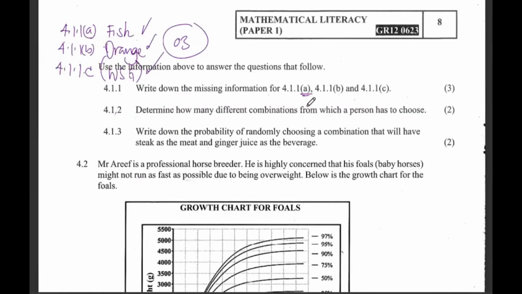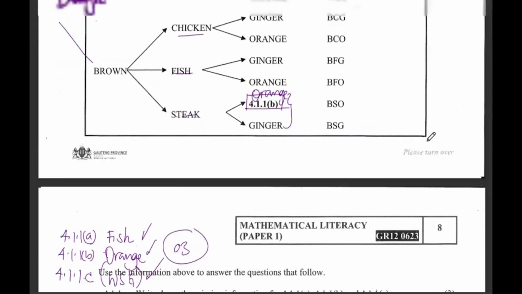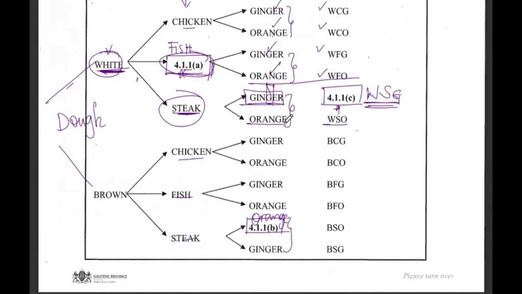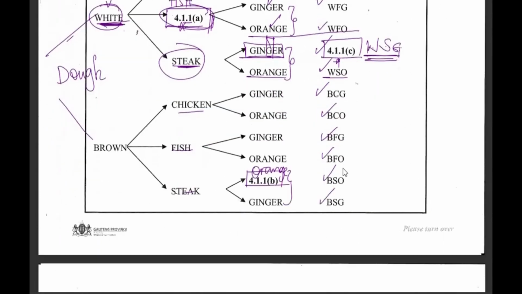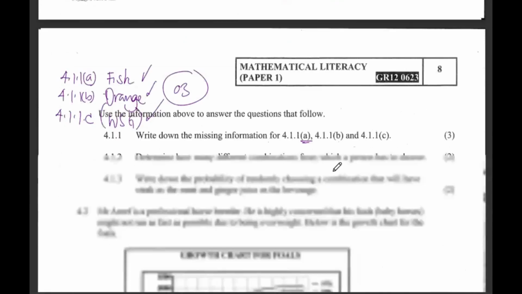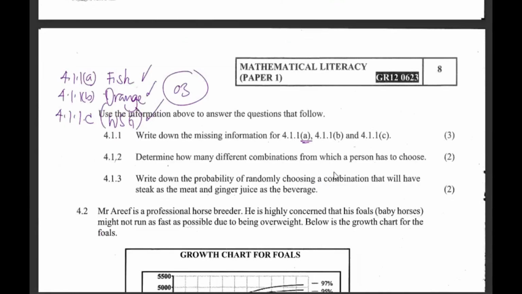Determine how many different combinations from which a person has to choose. When you're looking for combinations, we shall count the outcomes. So far, we've seen these are 4. So this is 5, 6, 7, 8, 9, 10, 11, 12. So there are 12 possible outcomes. So here we shall say 12 possible outcomes, or 12 combinations a person can choose from. Please don't write in full sentences. 12 combinations is enough.